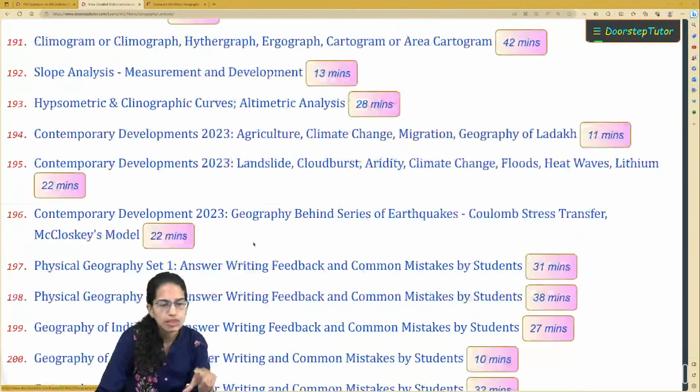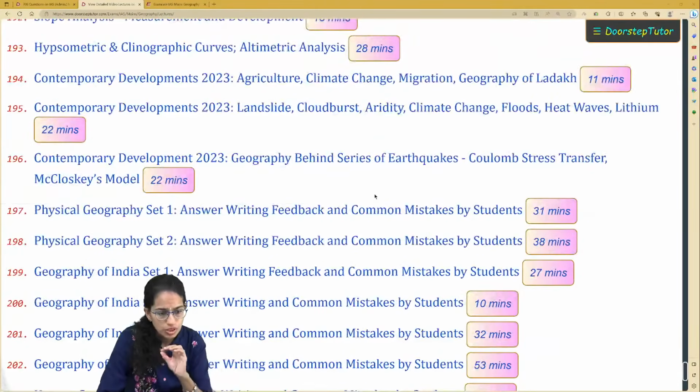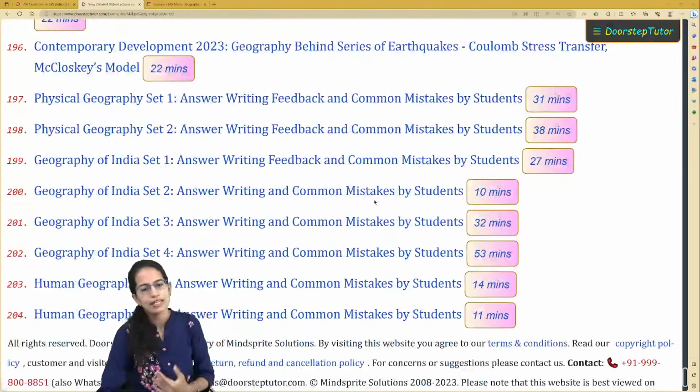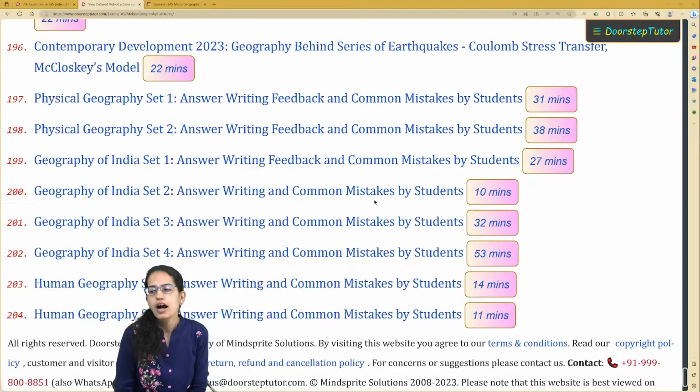For the contemporary section, we have covered 3 lectures which are extremely important for this year, especially the Coulomb stress transfer for earthquakes and the McKinsey model. Don't miss these 3 lectures by any chance. They have been extremely important, and then there are some writing samples and the common mistakes that students make in answer writing. Go through these, and this would give you an insight into how you can prepare, what is the best approach to work forward.